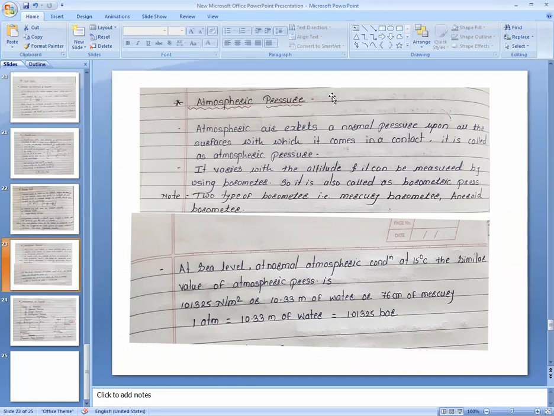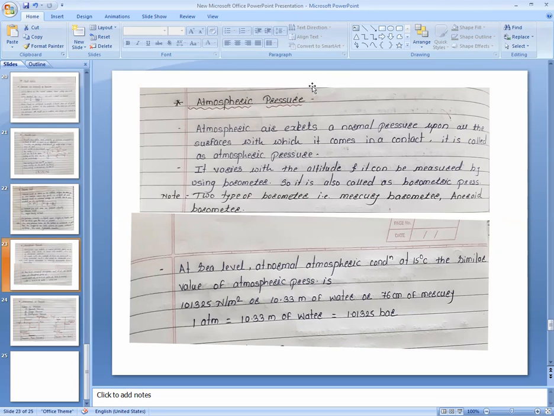That pressure is considered as atmospheric pressure. The intensity of air pressure is not equal in all areas: the intensity of a pressure increases when the depth increases, and decreases when the height increases.